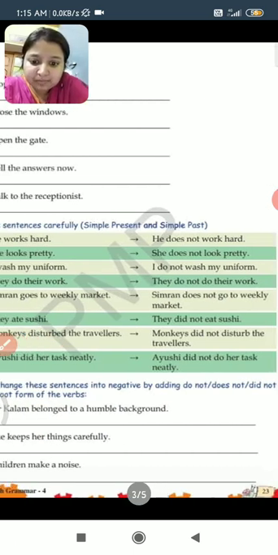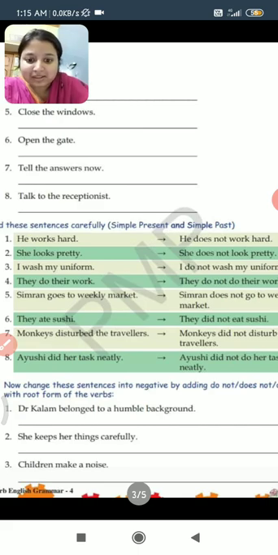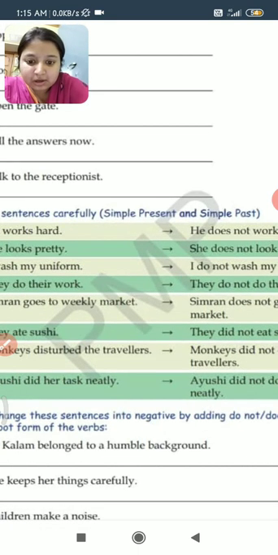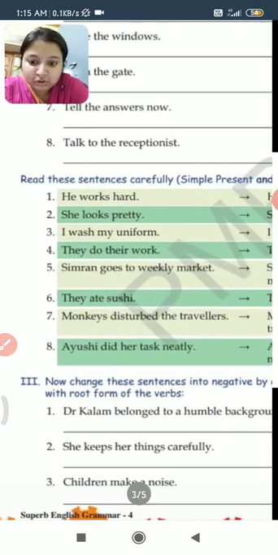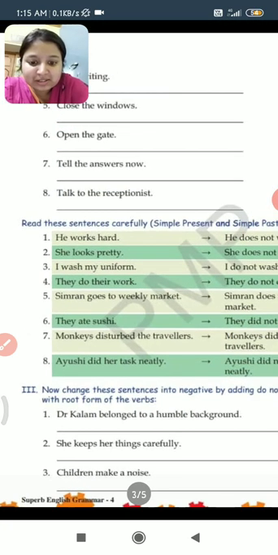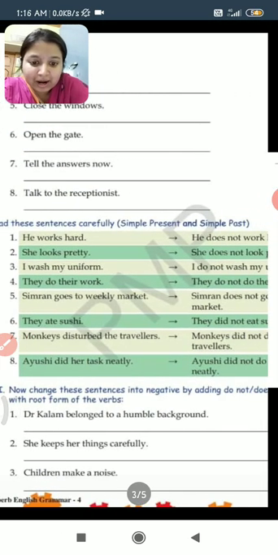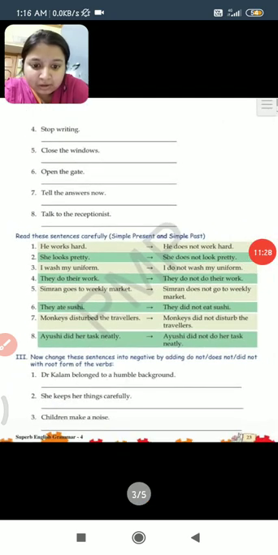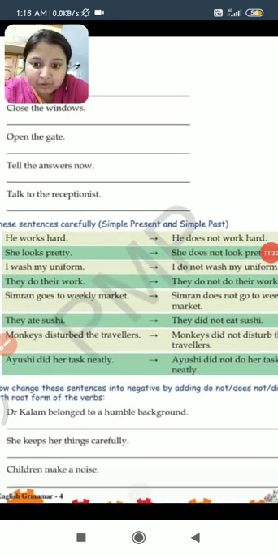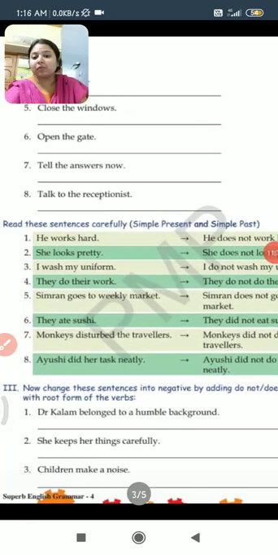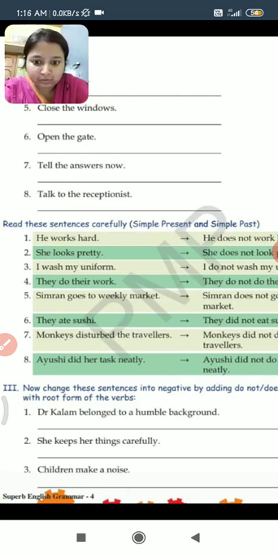Clear? Now on the basis of this explanation, you have to solve question number 3. Change these sentences into negative by adding do not, does not or did not with the root form of the verb. Dr. Kalam belonged to a humble background.